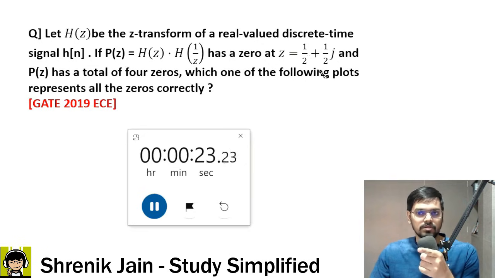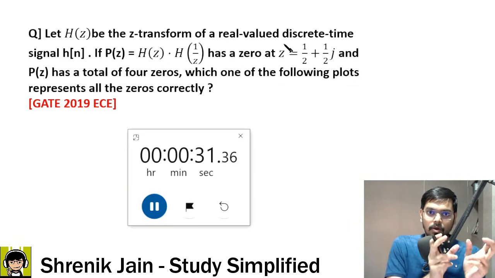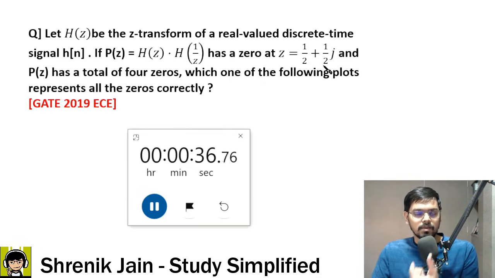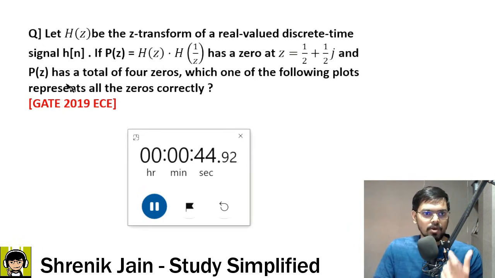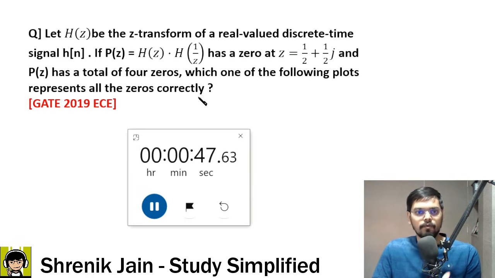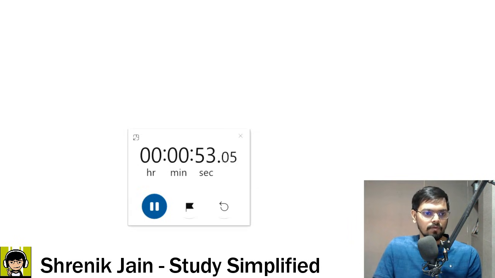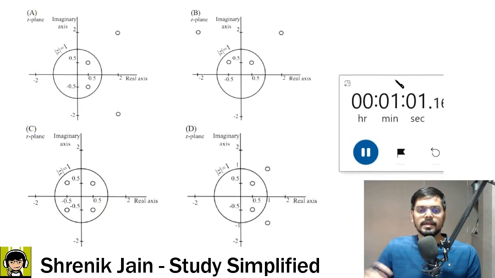Now the nature of this zero is complex. When you have real valued signals, then the zeros are either real or complex conjugate pairs. So if we have a complex number, then it should exist in conjugate pairs. That is the reason I told you real valued, very important note. And then they are saying that P of z has a total of 4 zeros. Which of the following plots represents all the zeros correctly? So finally you have to comment on which plot gives the answer, A, B, C or D. Okay, so final 30 seconds.